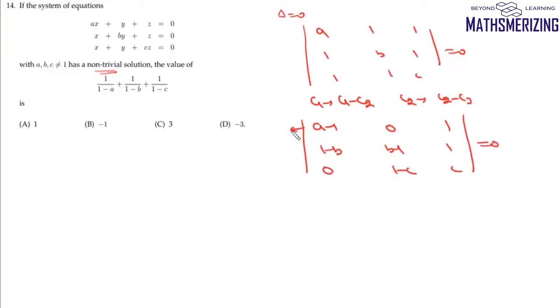Now from this first column, we'll take 1 minus A common. From this second column, we'll take 1 minus B common. And from the third column, we'll take 1 minus C common.